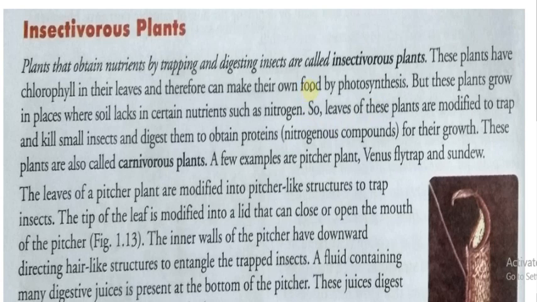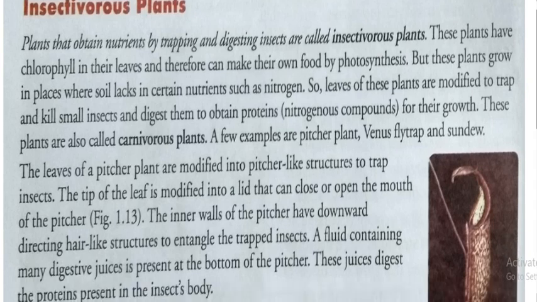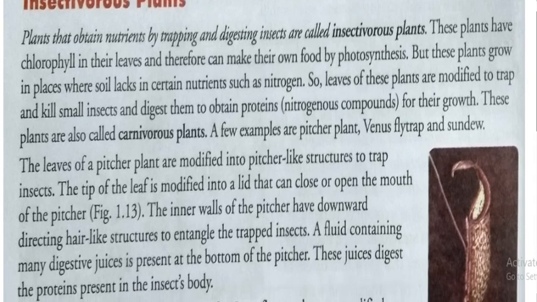They can make their food, but we have to tell some examples. Here you can see, plants that obtain nutrients by trapping and digesting insects are called insectivorous.